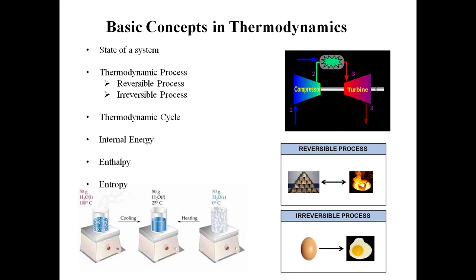Entropy. What is entropy? Entropy is the amount of energy present inside the system that is not useful to do any work, or the amount of energy present that is not good for doing any useful work, or you can call it a loss, or you can call it randomness. That is called entropy.